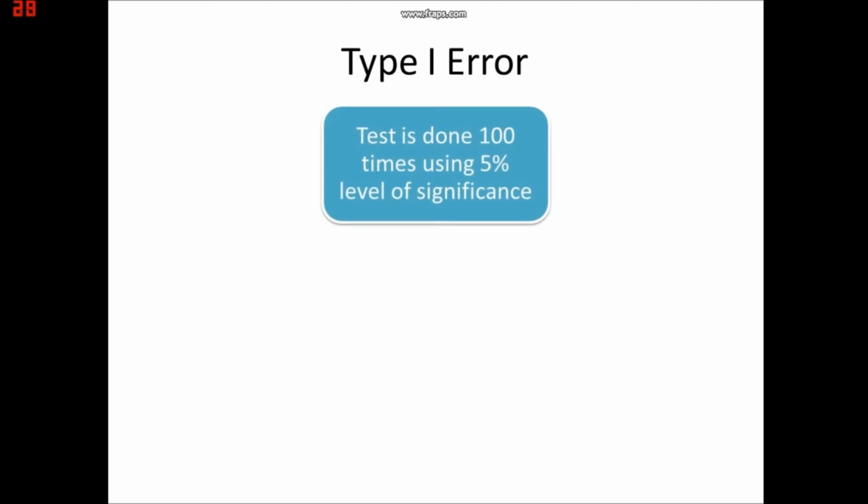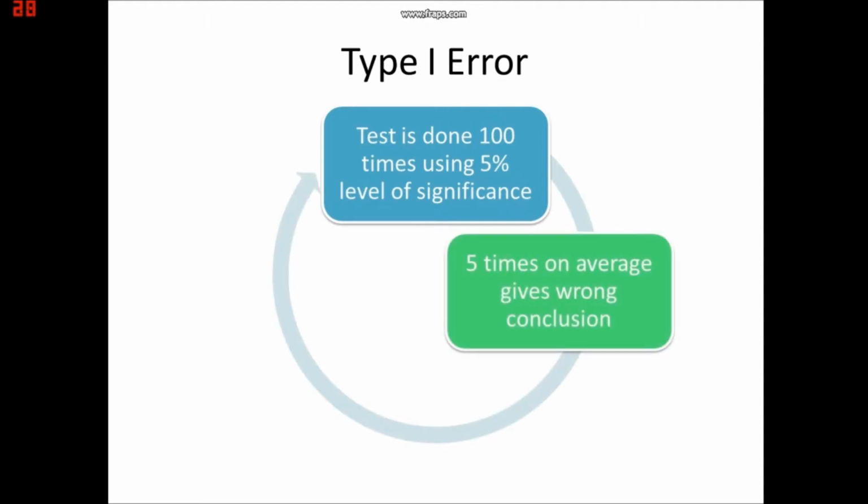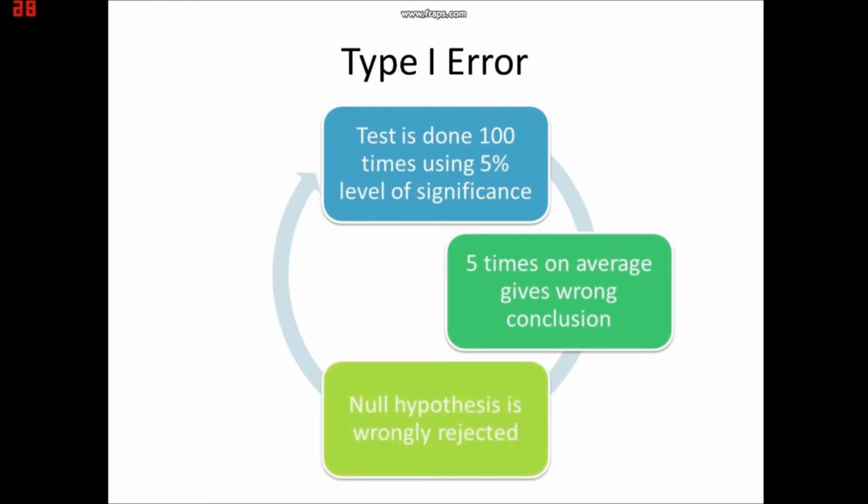For example, when we repeat the calculation of the mean heart rate 100 times using a 5% level of significance, there will be 5 times on average whereby the calculation will give the wrong conclusion and fall inside the critical region. The null hypothesis is then rejected when it is actually true.